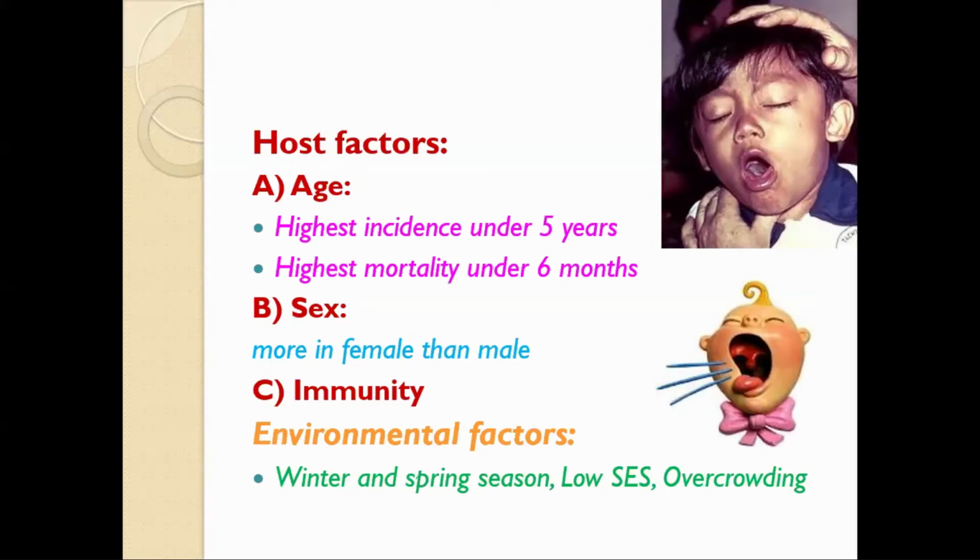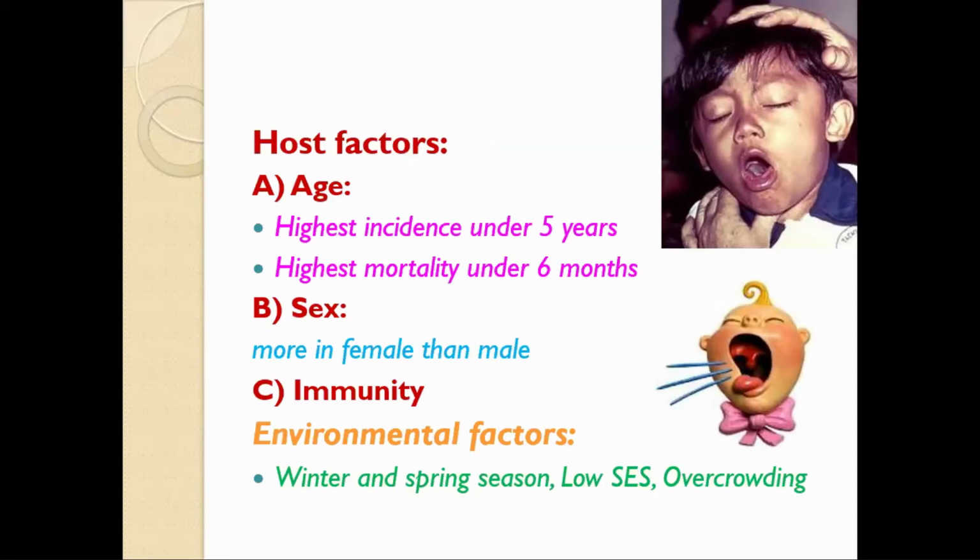Environmental factors are also significant here. The incidence is highest in winter and spring seasons, and it is also associated with low socioeconomic status, which is measured by occupation, income, and education.